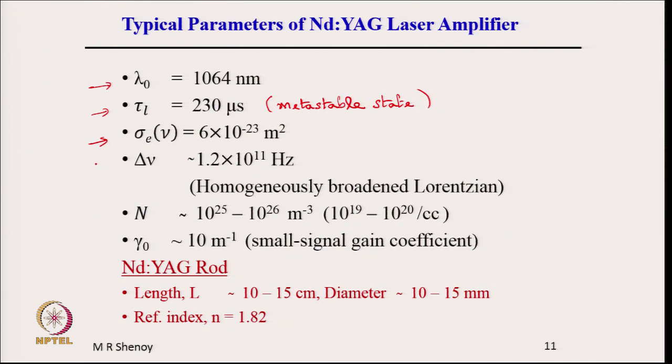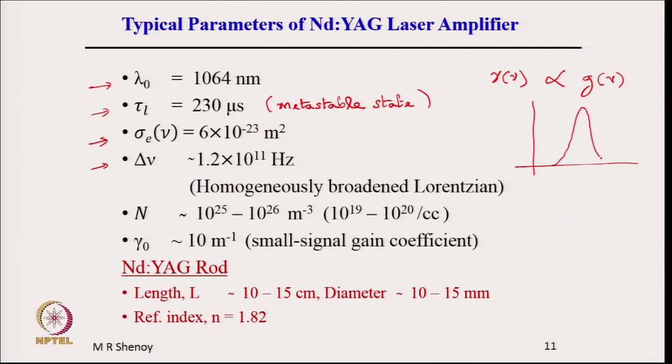and delta nu is the line width, the bandwidth of the amplifier, which is nothing but the full width at half maximum. We know that the gain coefficient gamma of nu is proportional to g of nu, and the delta nu here refers to the full width at half maximum.